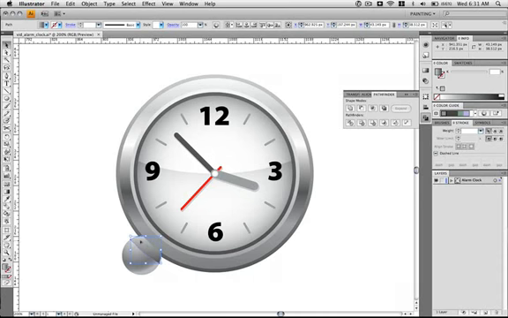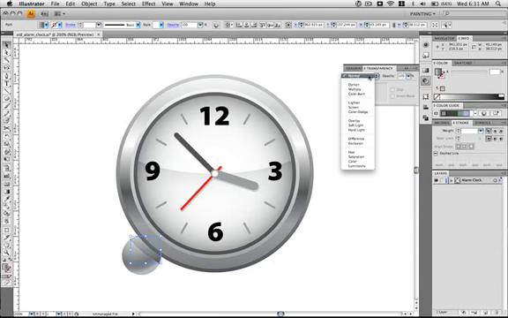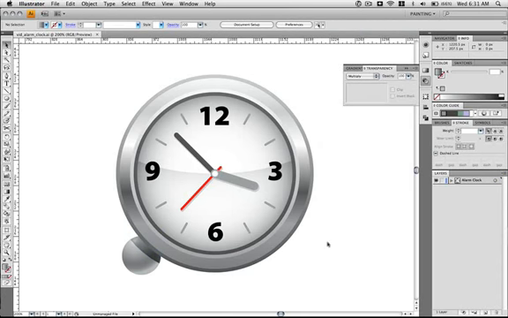Go ahead and hit Command X, select the ball, Command F, which will place it in front of the ball but behind the clock face. Then go to the transparency panel, set it to multiply. Go ahead and save the document, Command S, and deselect.